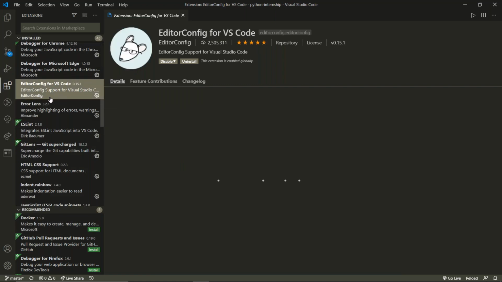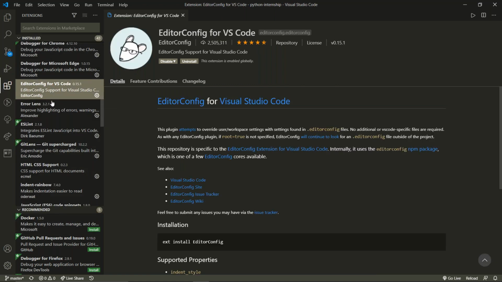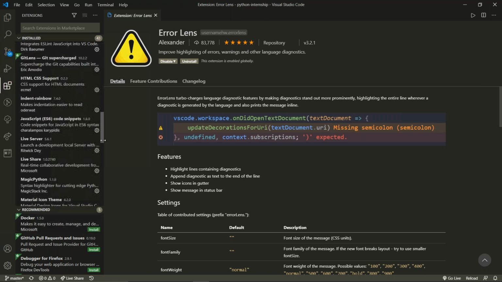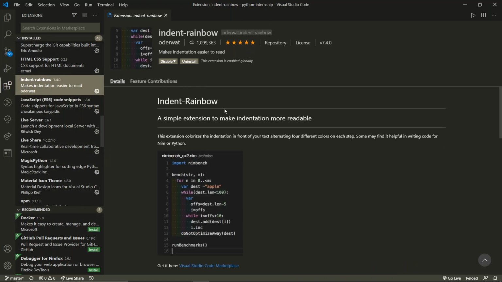Editor config for VSCode. This is important. Now error lens. This is important. Error lens is important. Now if you are using GitHub, then GitLens is also important. Indent rainbow. This is also a good one, indent rainbow. Now, what is this indent rainbow? As we are going for an indenting language, it will allow us, with different colors, to see that this particular block comes over here and ends over here. This denotes different colors. So it will help us with the colors, indent rainbow.